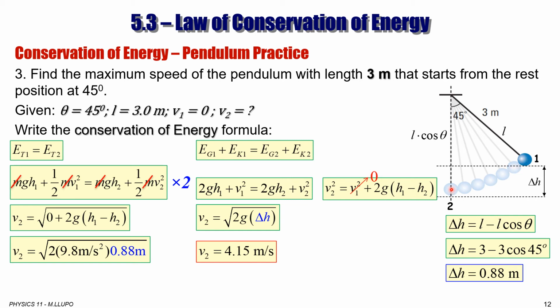Now here, we know that is at the lowest point, it cannot go lower than this because its string does not allow it to go lower than this. It is where the gravitational potential energy becomes 0, and the total energy will become kinetic energy. That means that is the maximum speed possible because mass doesn't change, mass is the same. So V2 is the maximum speed, which is 4.15 meters per second.